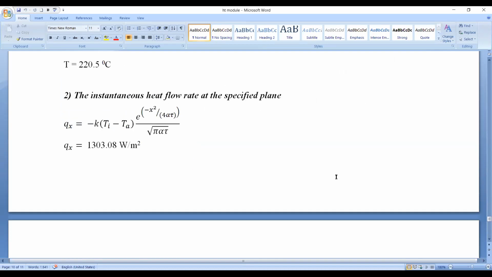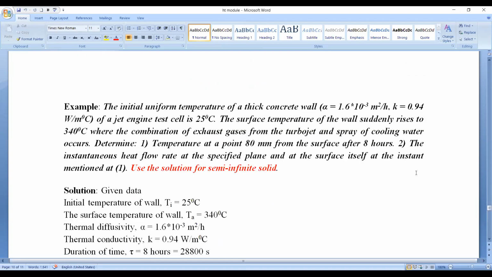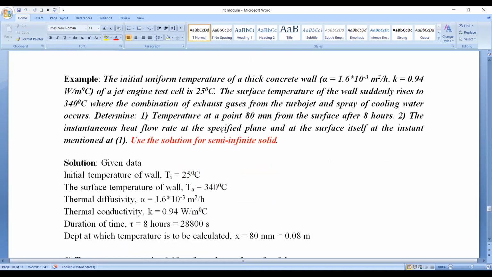Now in continuation with the second bit, he is asking us to calculate the instantaneous heat flow rate at the surface itself. The instantaneous heat flow rate at the specified plane we already calculated, and now at the surface itself.